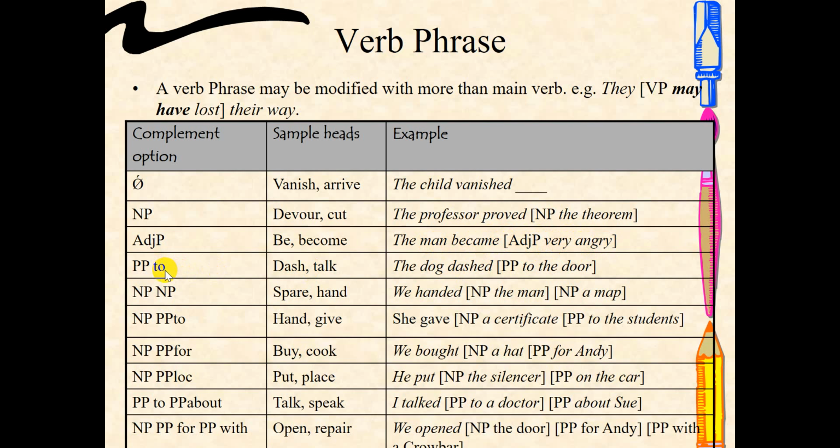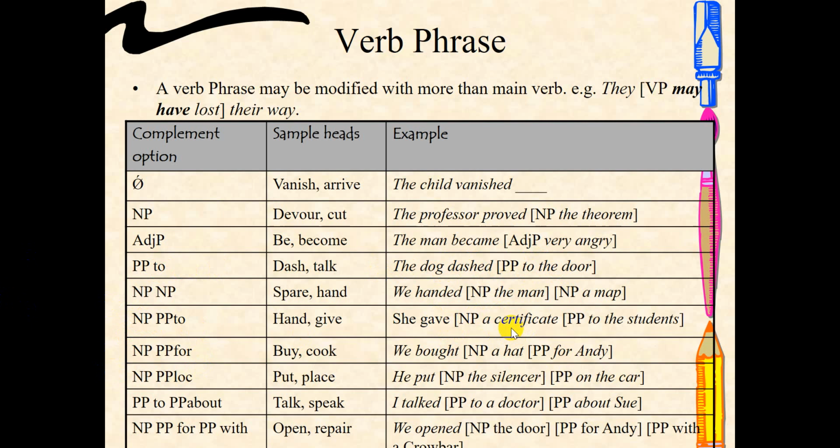Okay, if you want to use other information, like for example location, place, etc., you can use a prepositional phrase like this one. The dog dashed to the door, location. Or for example, she gave a certificate.